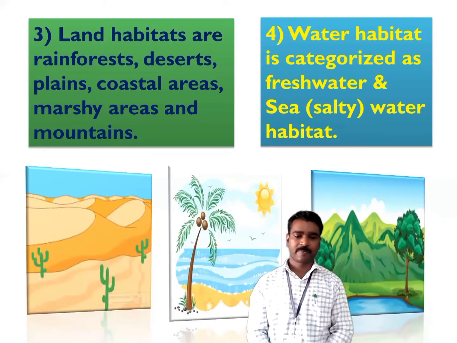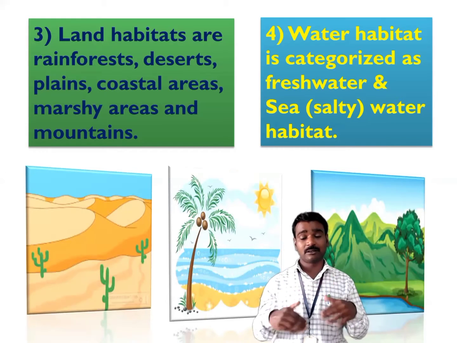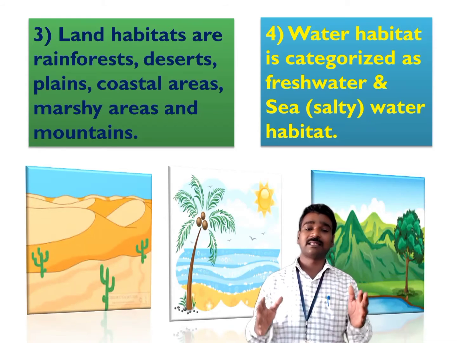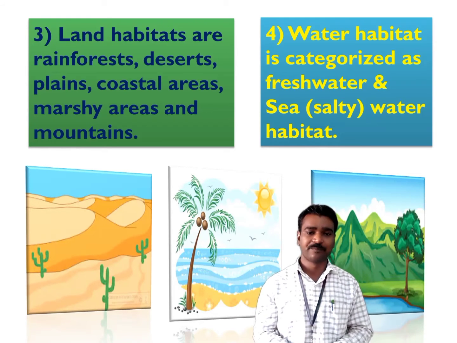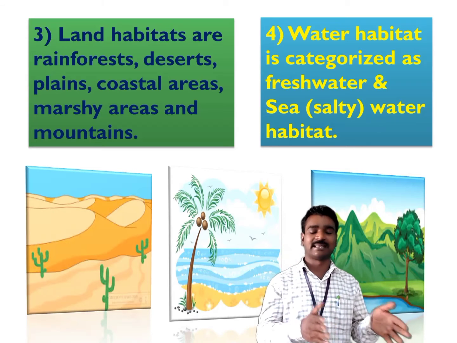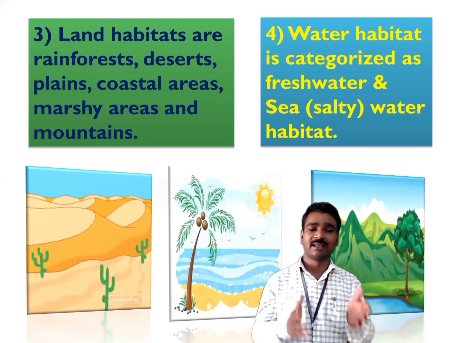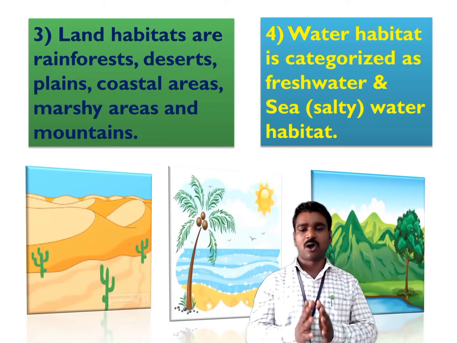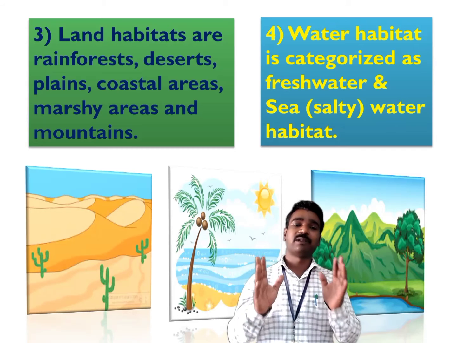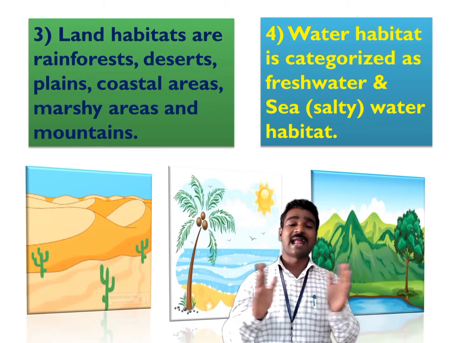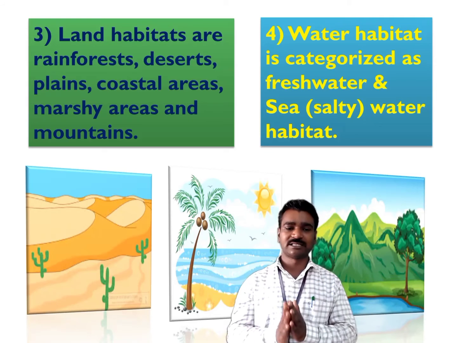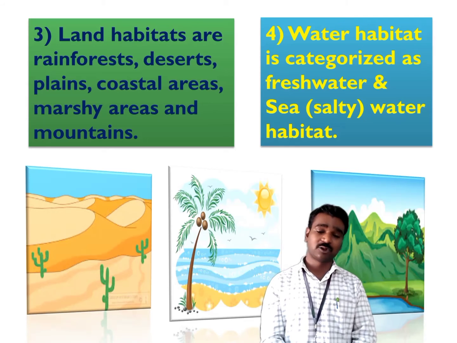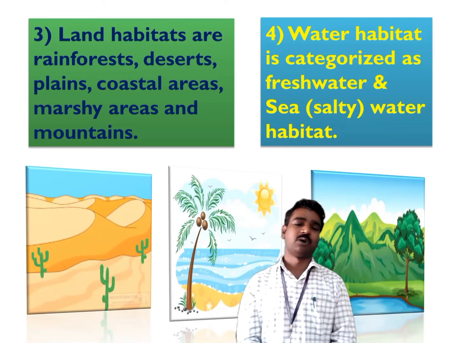In the land habitat, plants grow on land. In social science you may have learned that there are various landforms: deserts, plains, mountains, coastal areas, marshy areas. In all these places plants grow. So land habitats include the rainforests, deserts, plains, coastal areas, marshy areas, which can also be called swampy areas, and the mountains.